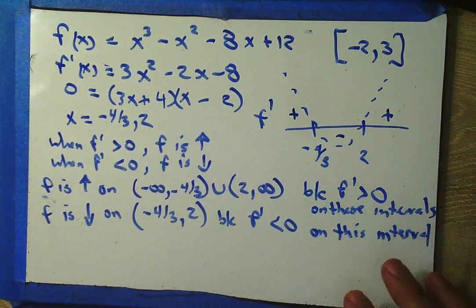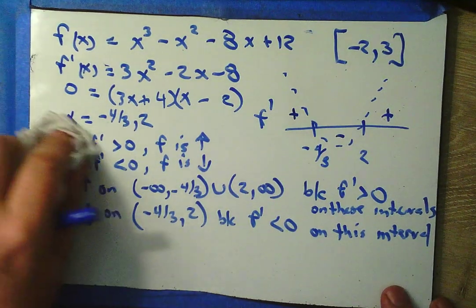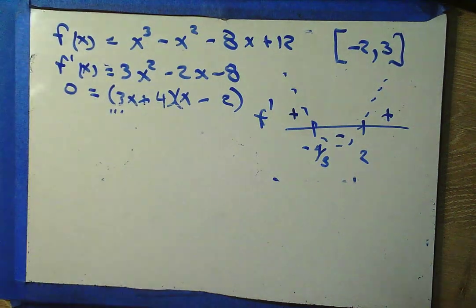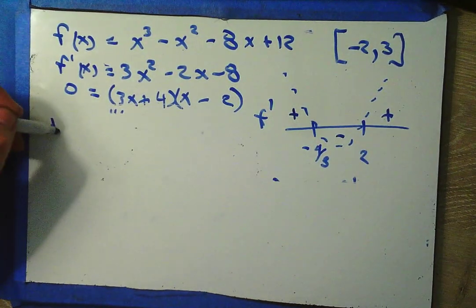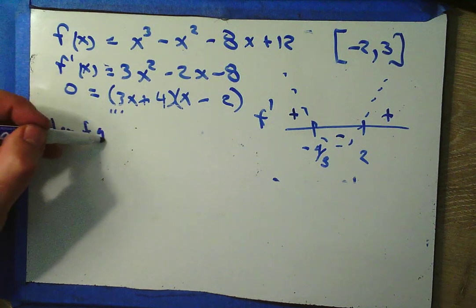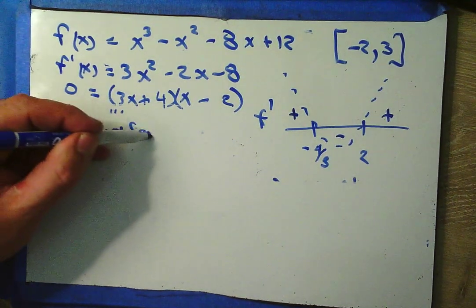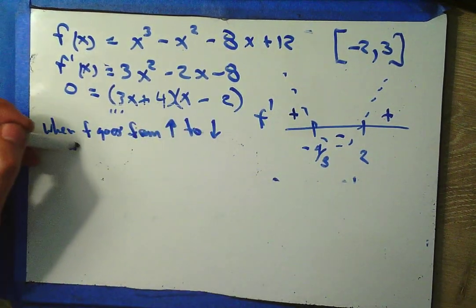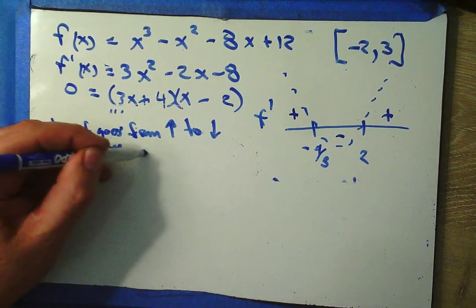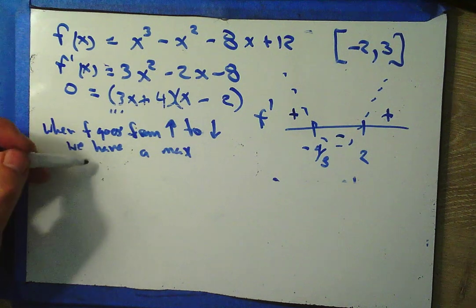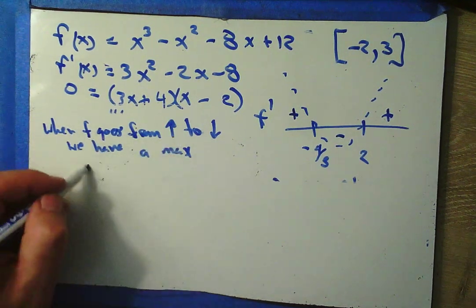Now, what about maxes and mins? Let's take a look. We remember when f goes from increasing to decreasing, we have a max. Well, in f prime land, increasing f means f prime is positive.